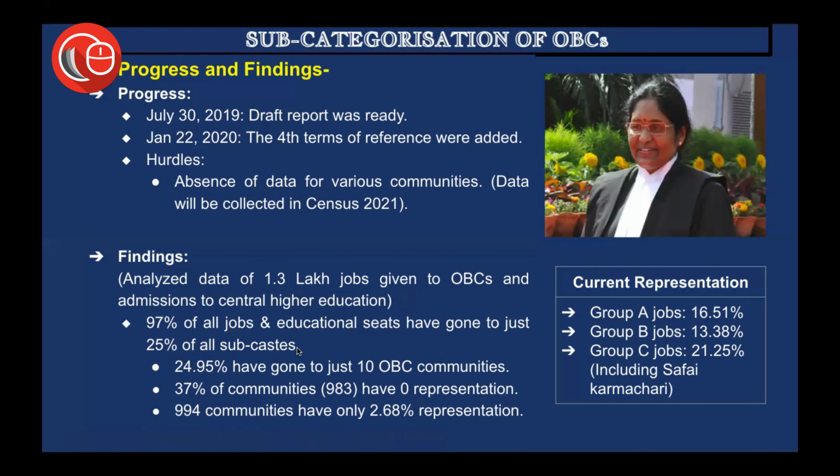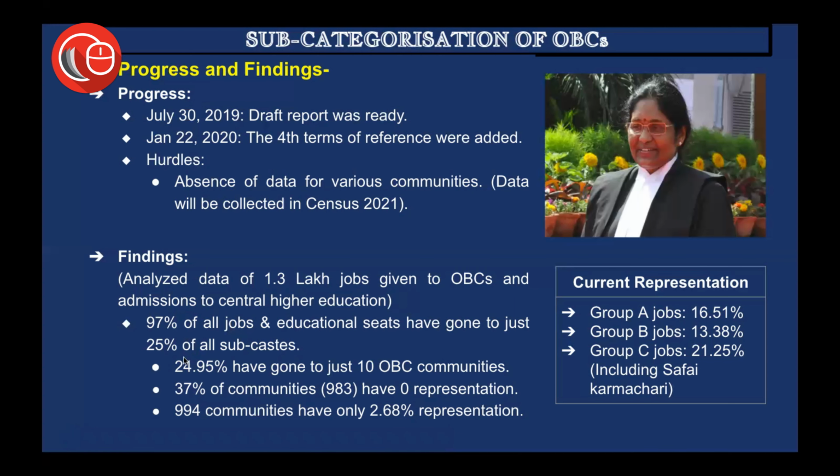For example, if there are 100 subcastes in the OBCs, only 25 of those have occupied 97% of the jobs. So you can really understand the plight of the other 75 castes. Of them, only 25 are availing 97% of the jobs, and only 3% of these jobs are left for the 75 other subcastes.